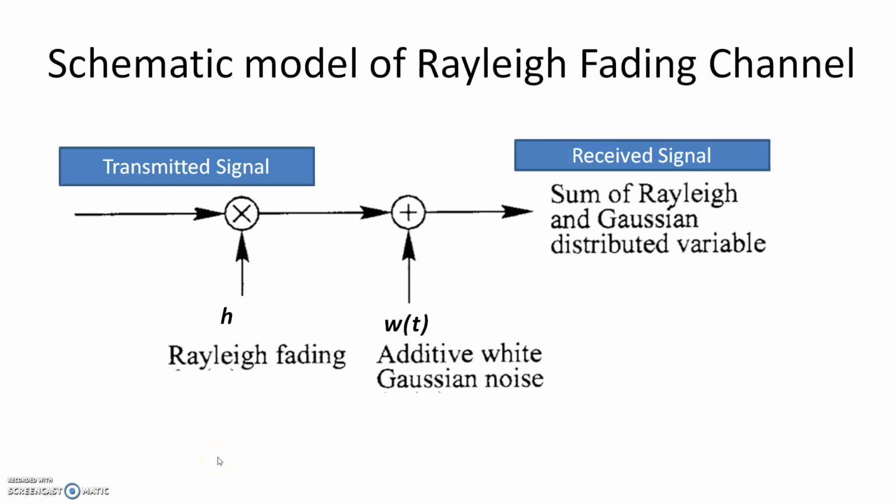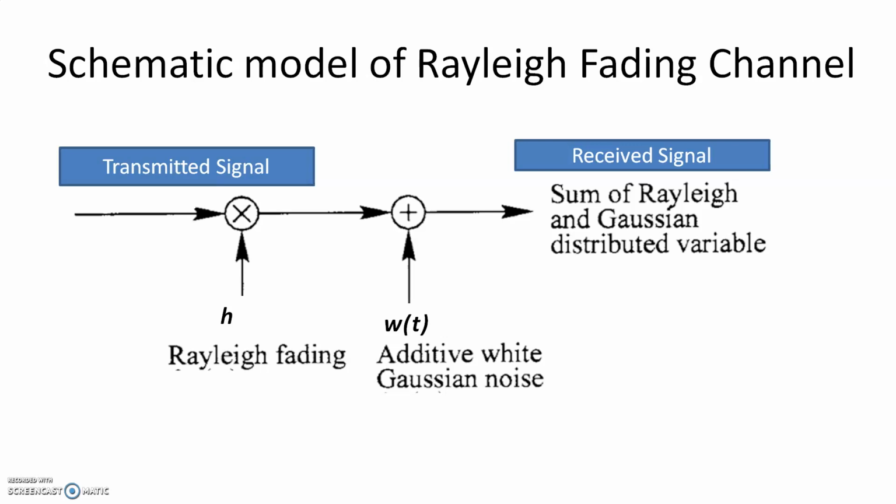So how can we represent this fading channel? We are concerned about Rayleigh fading, so how are we going to represent it? In AWGN, we represented the model as the transmitted signal getting added with additive white Gaussian noise, and the result is what you receive at the receiver. When there is fading, we include another unit, a multiplier.